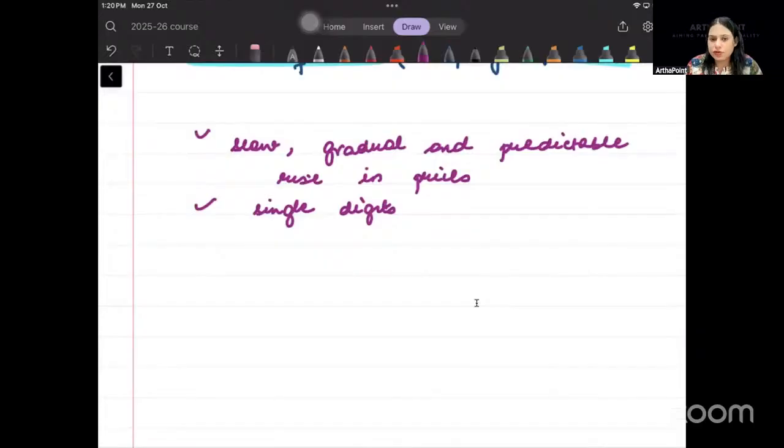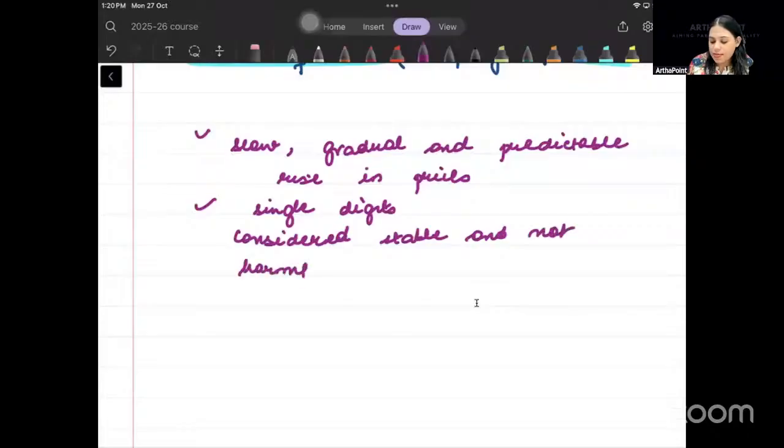It's not harmful for the economy, right? Like inflation increasing in 1 year from 2.3 to 2.7, कुछ भी नहीं है, right? So it is considered stable and not harmful for the economy.